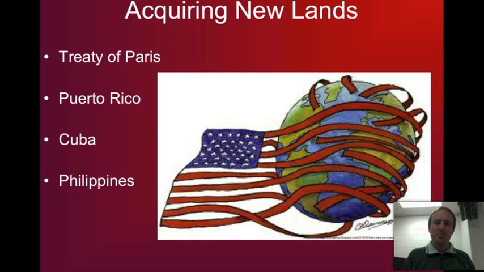Well, now we're basically taking on the Spanish role. We are the ones who are suppressing a revolt of people who are trying to gain their own freedom. And just like the Spanish fought against the Filipinos, now the United States is fighting against the Filipinos.